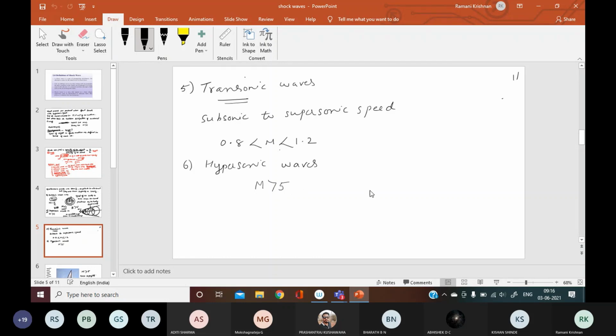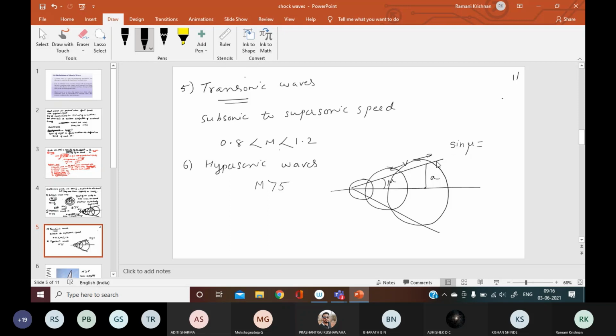And then in this diagram, the same diagram I'm drawing, what happens when the object is moving? It has produced a series of concentric sound waves. That is what we have drawn. And now this mu is the angle which this cone has made, and this is the velocity of the sound waves produced by the body, and this is the velocity with which the body is moving. Then what is mu? Can you tell me what is sine mu?